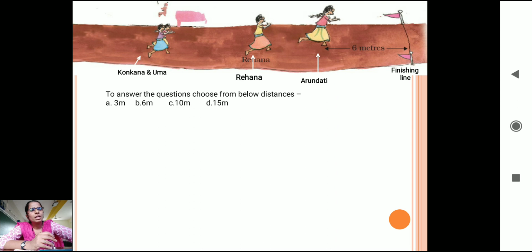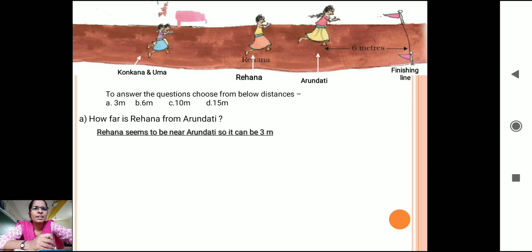Now here Arundhati is 6 meter from the finishing line and Rihanna seems to be a little closer to Arundhati. So which is the smallest here? 3 meter only, because it seems to be less than the 6 meter which they have shown in the race. So Rihanna might be 3 meter far from Arundhati. Isn't it, children? Are you seeing with me? So I guessed that Rihanna seems to be near Arundhati, so it can be 3 meter.